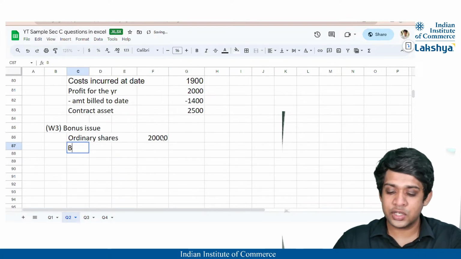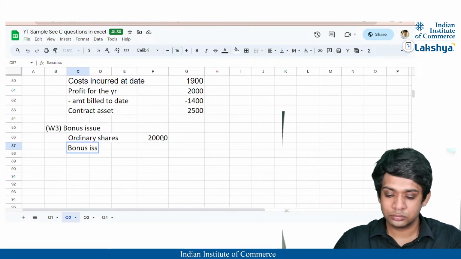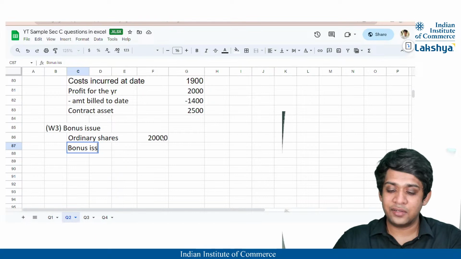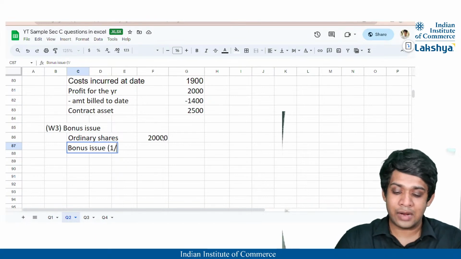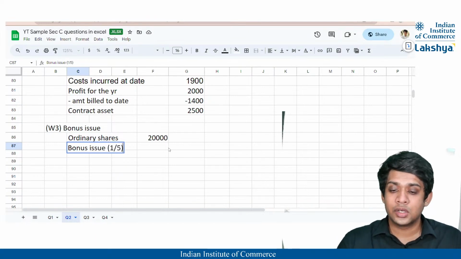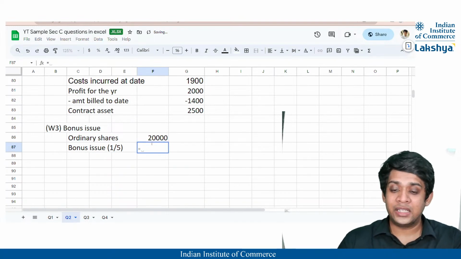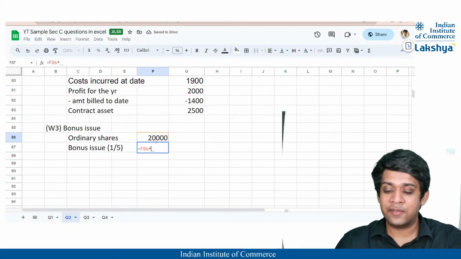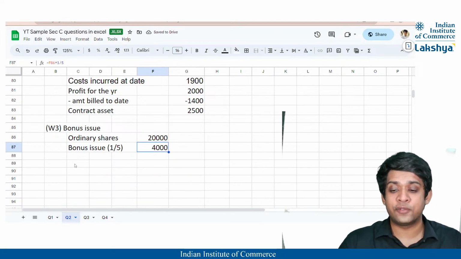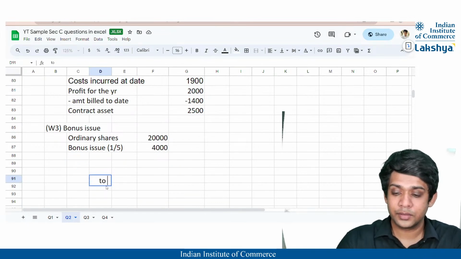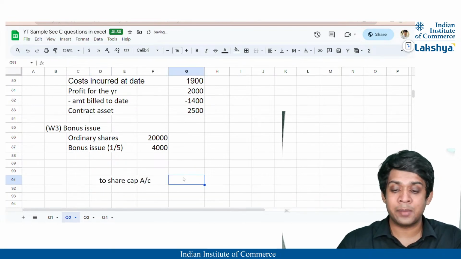On this, there is a bonus issue of 1 for 5 shares, correct? So 1 divided by 5. For 20,000 shares in issue, I will give 1 share for every 5 shares, so 4,000 shares I will have to issue. So it will be a credit to the share capital account because I'm issuing shares of 4,000, right?